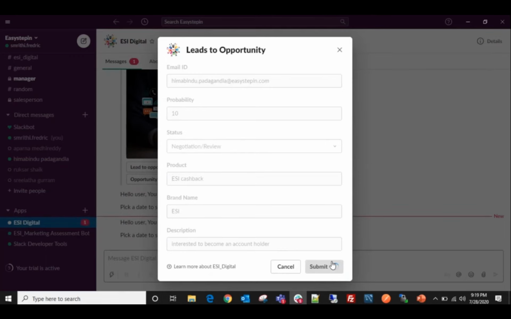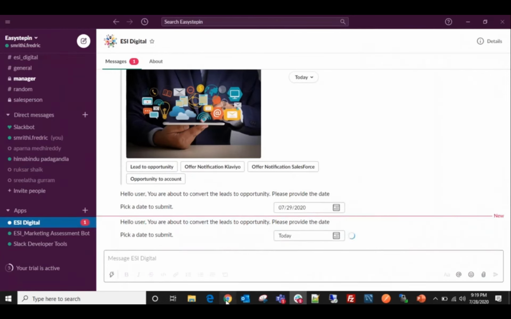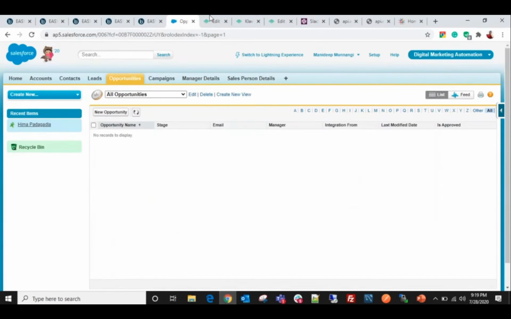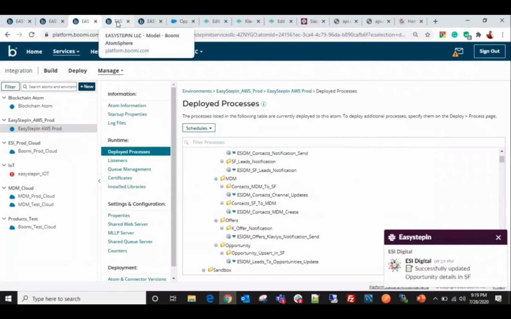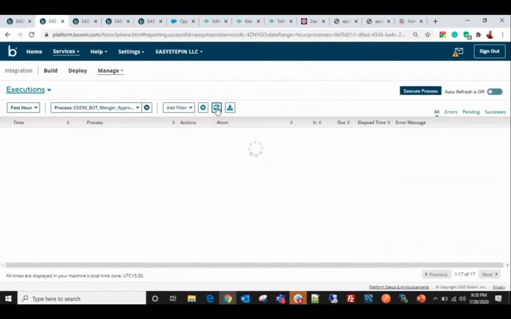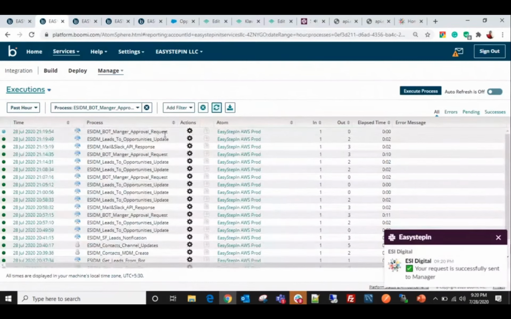After submitting the request, it asks to select the date. If I select the date of yesterday, I can get all the pending records which can be sent to the manager for approval. Let's see whether the process has executed in our process reporting page. Yes, the leads to opportunity process has executed, and the manager approval request has also gone.